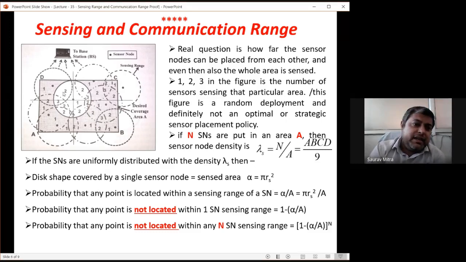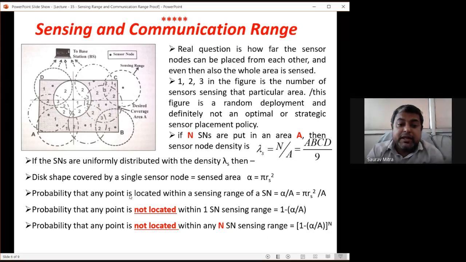If I ask what the probability is that any point is not placed within any of the sensor nodes' sensing area, it is 1 minus alpha by A, where alpha is pi r square and A is the ABCD area, the whole raised to 9.